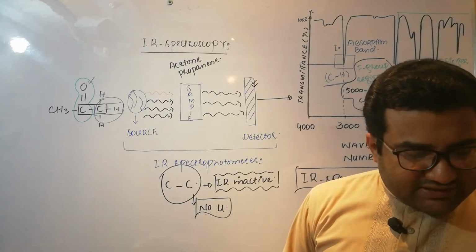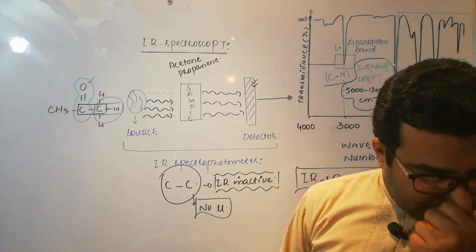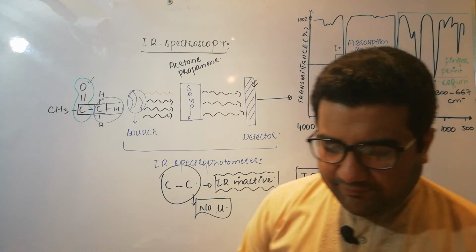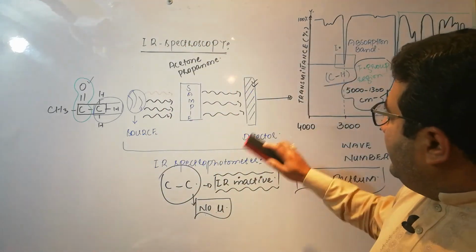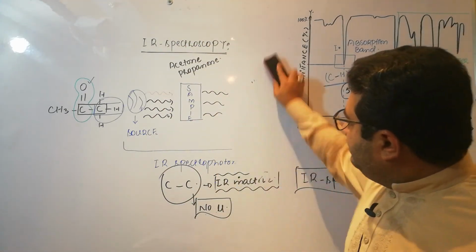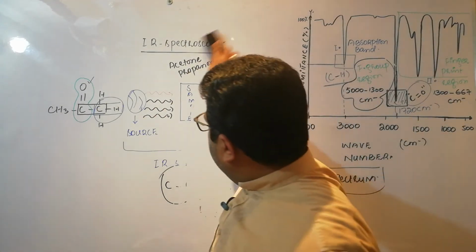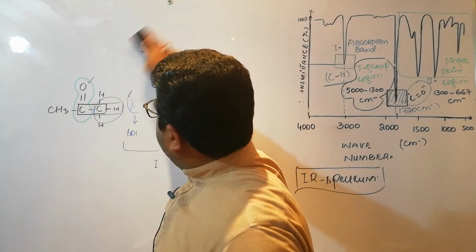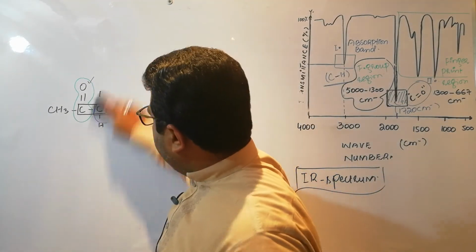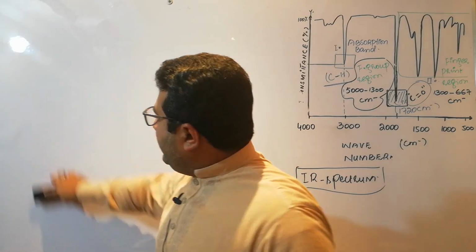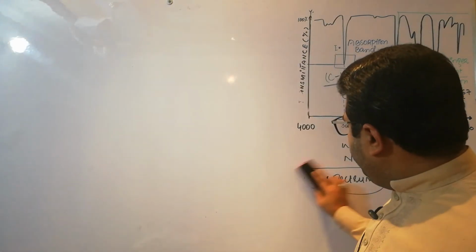There is another question that we must discuss here: the propanol has only 3 types of bonds, and out of those 3 types, even one bond is not under discussion of the IR spectroscopy.